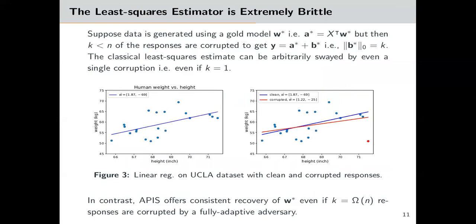However, the least squares estimate is fragile. Let a gold model W star generate the clean responses A star equal to X transpose W star. But K of them are corrupted so that we observe Y equal to A star plus B star. As the figure shows, even a single corrupted response can arbitrarily shift the model W hat learned by the least squares. In contrast, APIS offers recovery of the gold model W star even if a constant fraction of responses are corrupted.